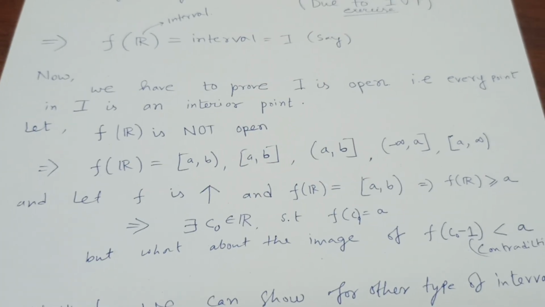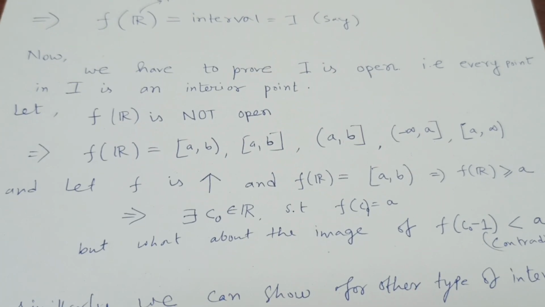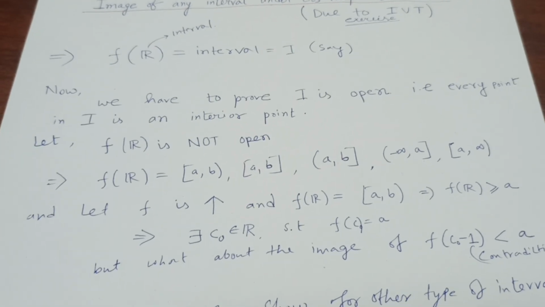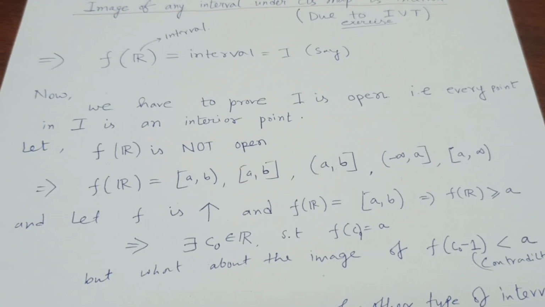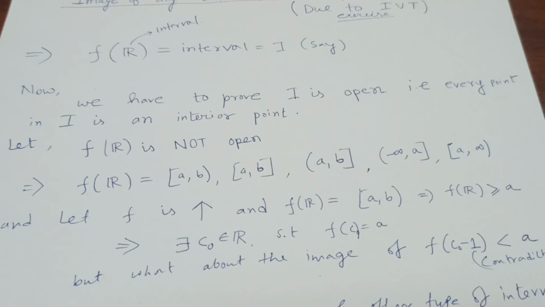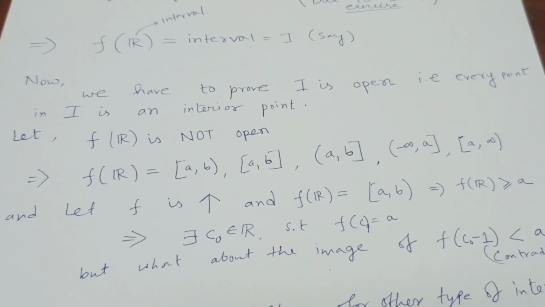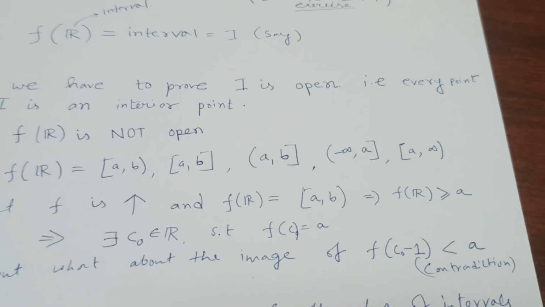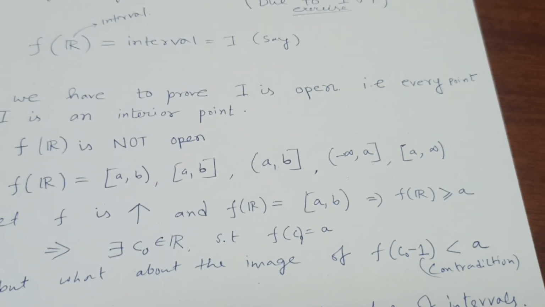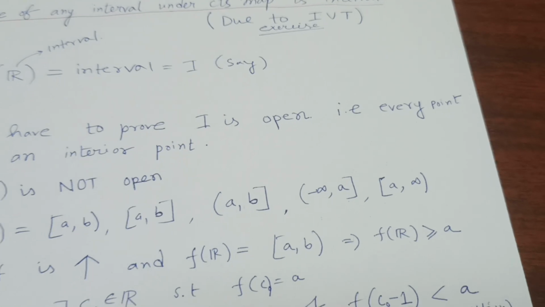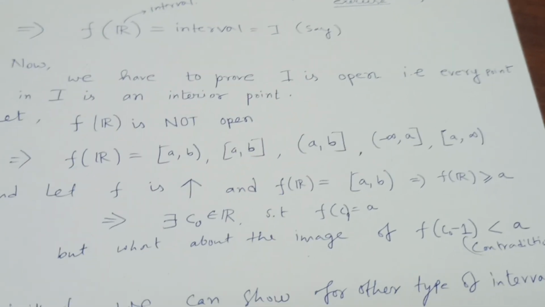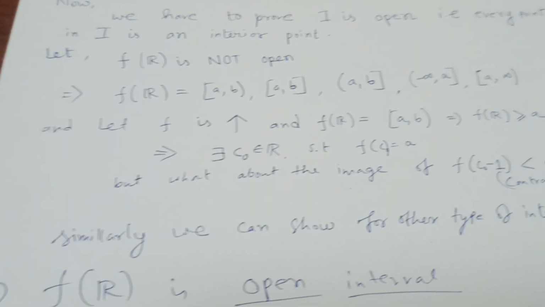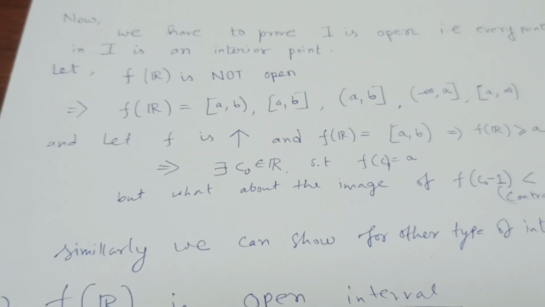Now what can you say about the image of C minus 1? Recall that since f was increasing, the value of f at C minus 1 will be less than A. But it is a contradiction, because we assumed that f of R is greater than or equal to A. It's a contradiction. Similarly we can show this if the function is decreasing, and also by taking other forms of interval.